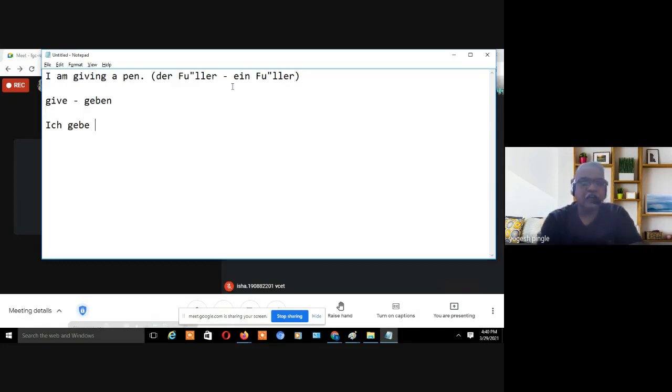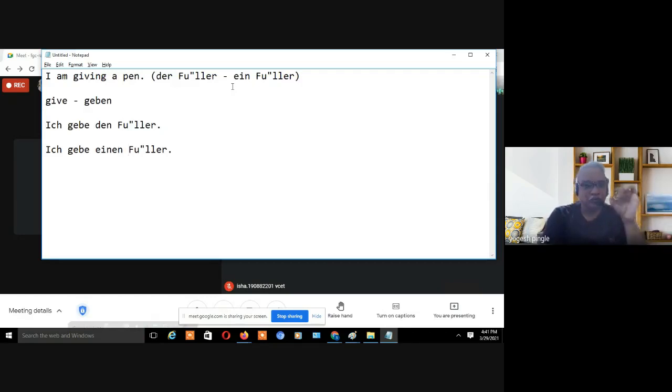Here, what I'm doing, I am giving a pen, so I am doing some action. So that's why here, before Füller, the article I have to put it in accusative form. So I know the accusative of der is den. So I will write ich gebe den Füller, or ich gebe einen Füller. I am giving a pen. Here I am giving the pen.